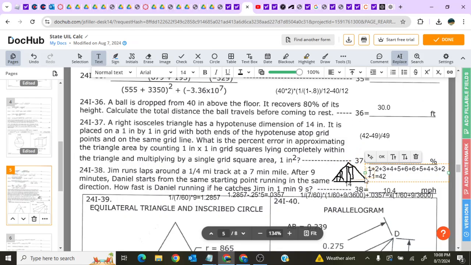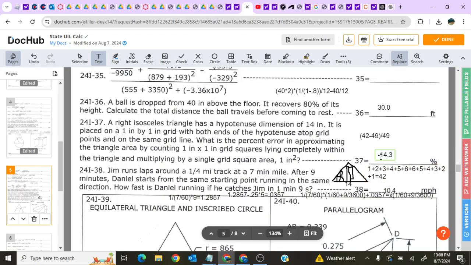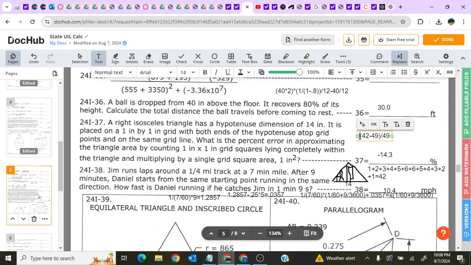Now the easier part, figuring out the actual area of the triangle. It's an isosceles triangle. Each one of these sides is the hypotenuse over square root of 2. So 7 square root of 2 is a side. Square that, you get 98. Divide by 2, you get 49 as the area of the triangle. And then you do your equation for percent error, which is estimate minus actual over actual. Do that, you get negative 14.3, and you're proud of yourself for answering this pretty darn hard to understand question.